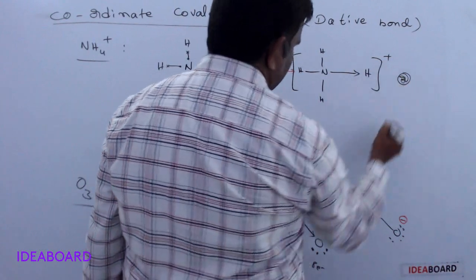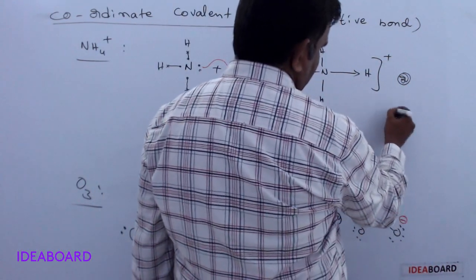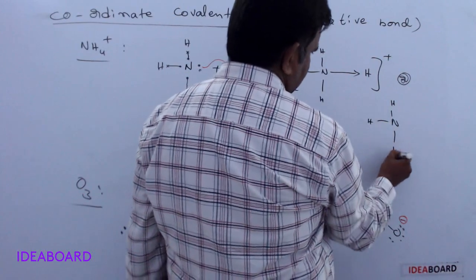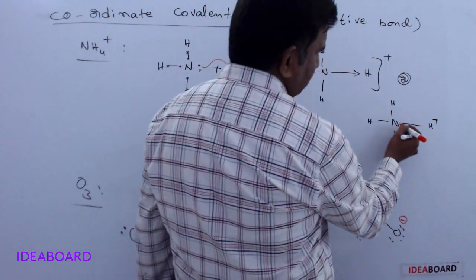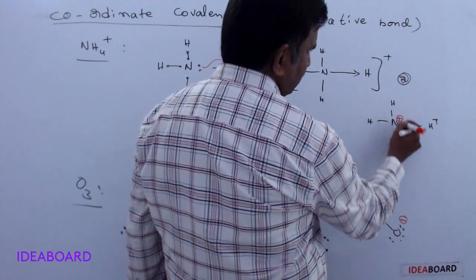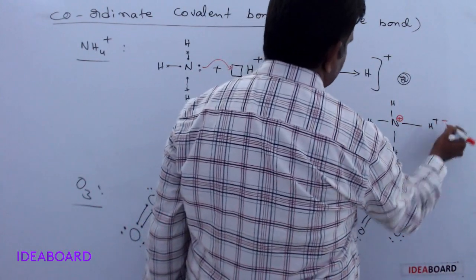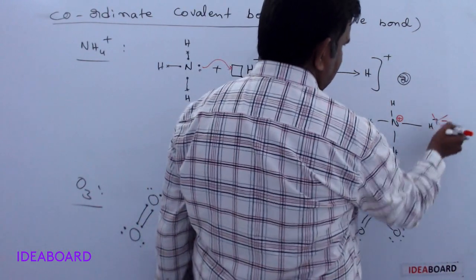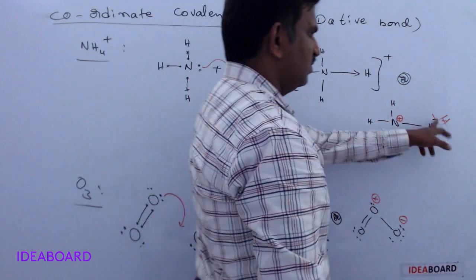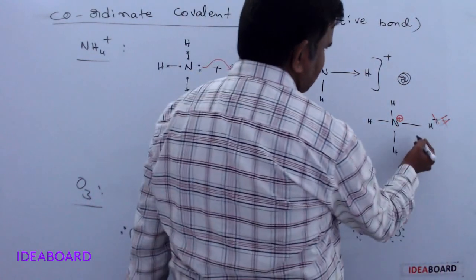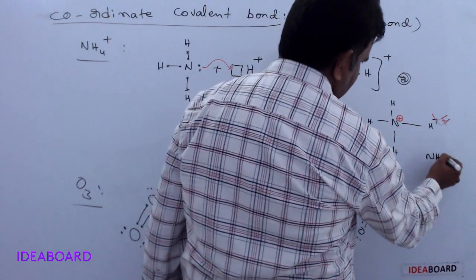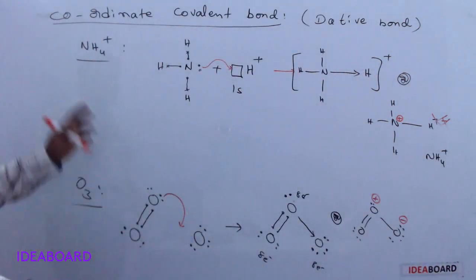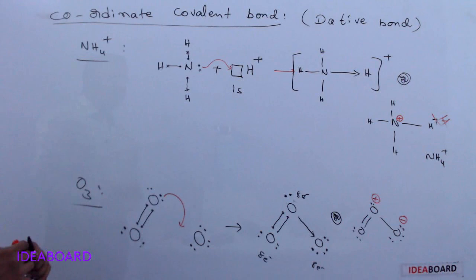Or we can write it in the Lewis representation: nitrogen with H, H and H. Here there is a hydrogen plus, and nitrogen is giving the electron pair, so it gets a positive charge, and hydrogen is taking the electron pair, so it gets a negative charge. Plus and minus will be cancelled now. So finally what we will get? On the total nitrogen we have only one plus, and so we can represent this as NH4 plus. This is a coordinate covalent bond or dative bond for the NH4 plus molecule.